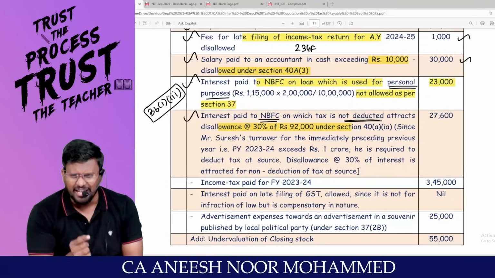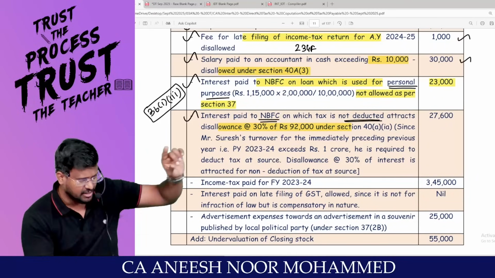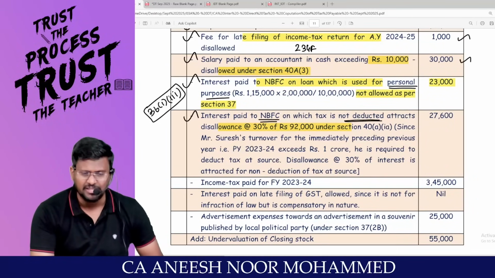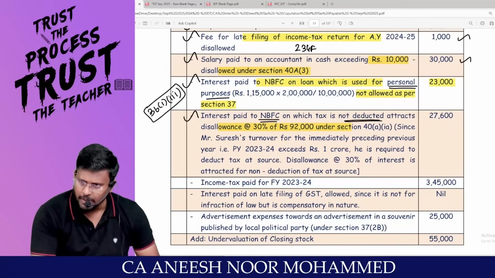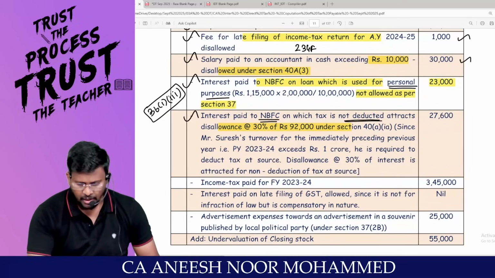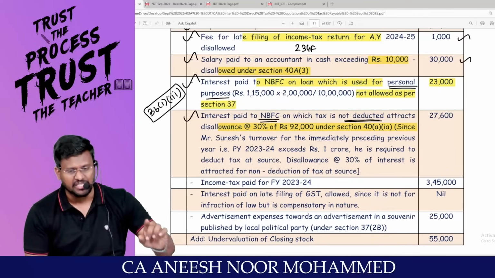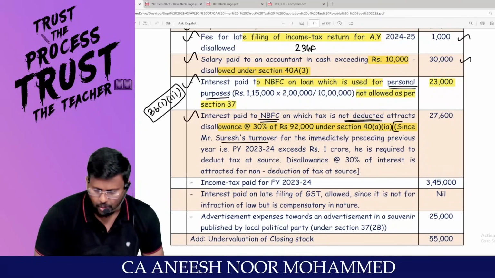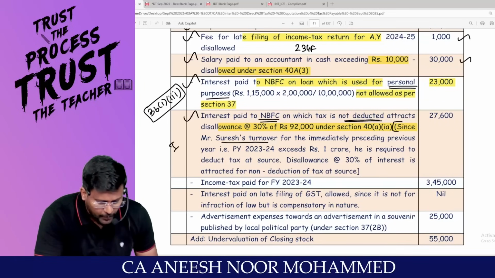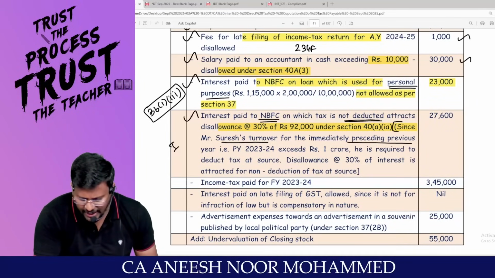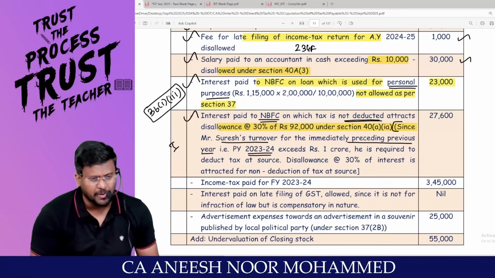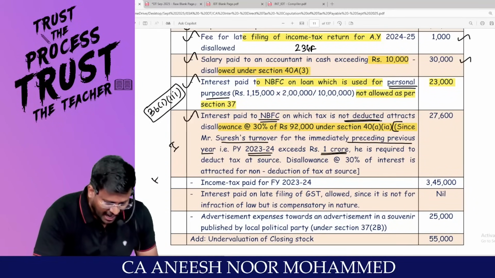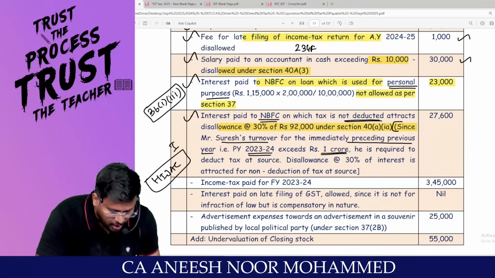Sir, you only said that if we pay interest to NBFC, no need to deduct. Come on, get the suspense. Sir, have you paid interest? 92,000 is for business purpose. Have you deducted TDS? No, sir. Under Section 40A(1)(a)... Come on. Sir, since Mr. Suresh is an individual, for the immediately preceding previous year, that is previous year 23-24, his turnover exceeds how many crore? Then the provision will not be applicable.